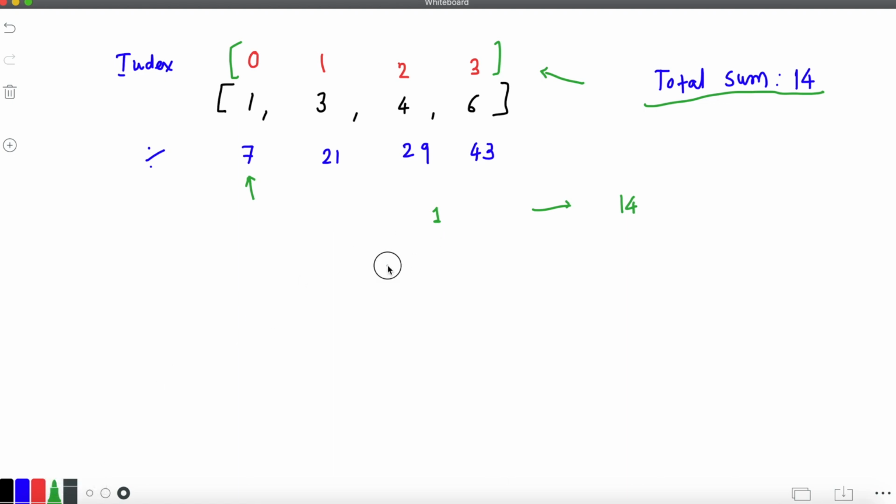Now let's first write down 1, 2, 3, 4, 5, 6, 7, 8, and so on. One way we can do is to split it here.